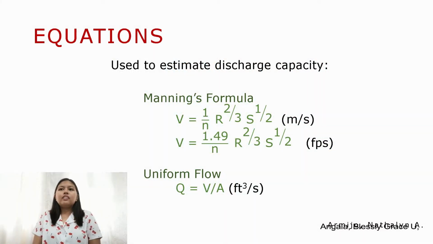To be able to understand the data gathered, different formulas were used. For esteros, uniform flow is estimated. To get the value needed, Manning's formula is used to compute the discharge capacity. For SI unit, the formula is V equals 1 over n, R raised to 2/3 times S raised to 1/2, while for English unit, the formula is V equals 1.49 over n, R raised to 2/3 times S raised to 1/2.